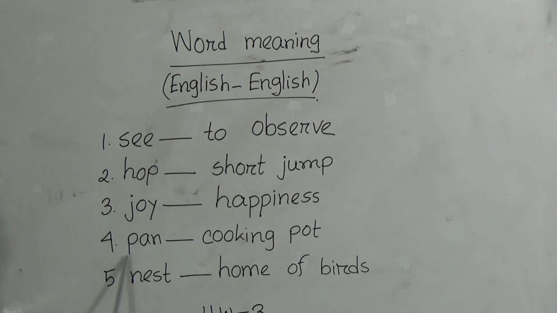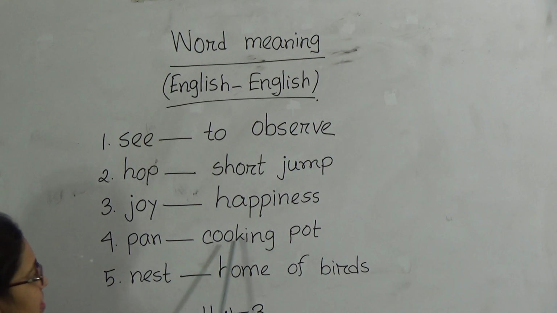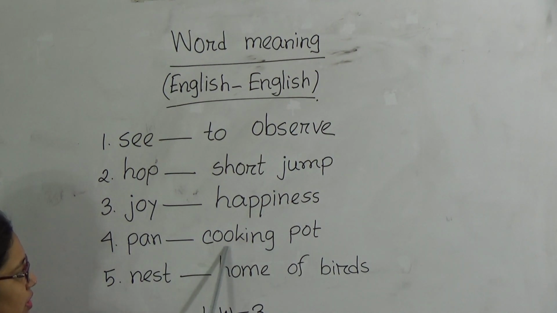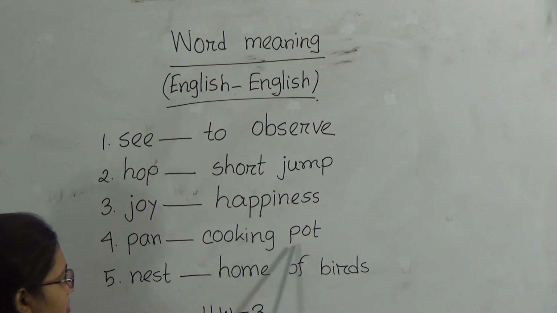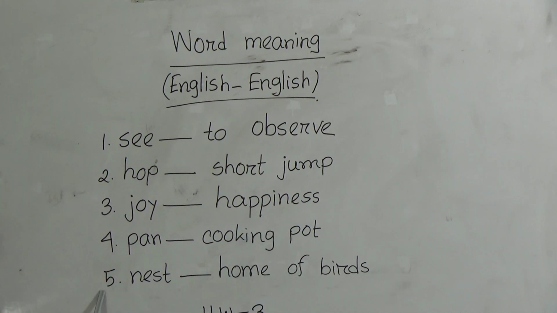Number 4 is pan. P-A-N, pan. Pan means cooking pot. That means this is a cooking pot where we can cook something. C-O-O-K-I-N-G, cooking. P-O-T, pot. So pan means cooking pot.